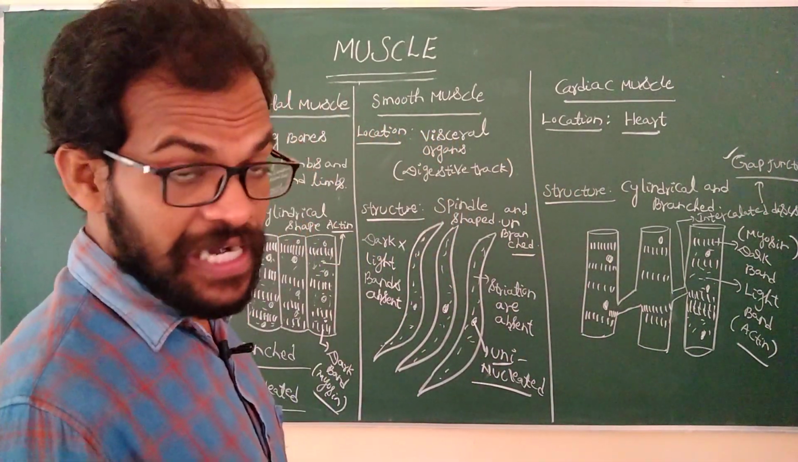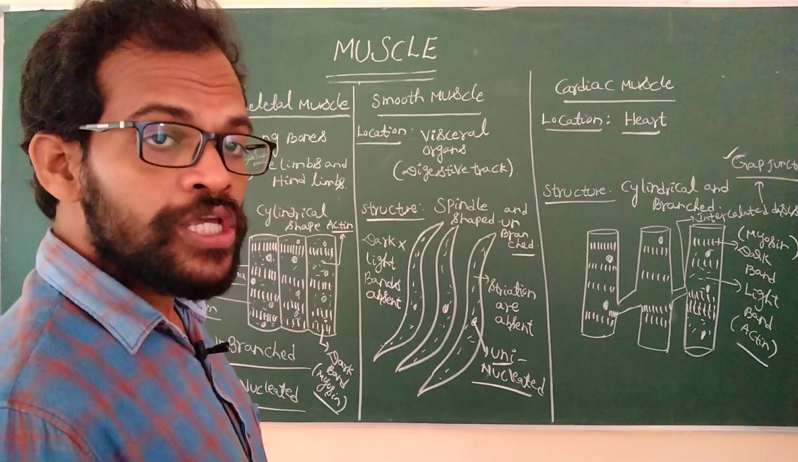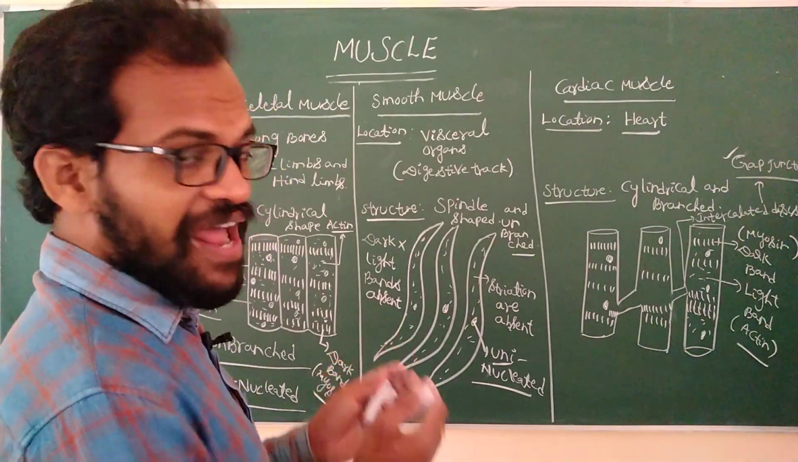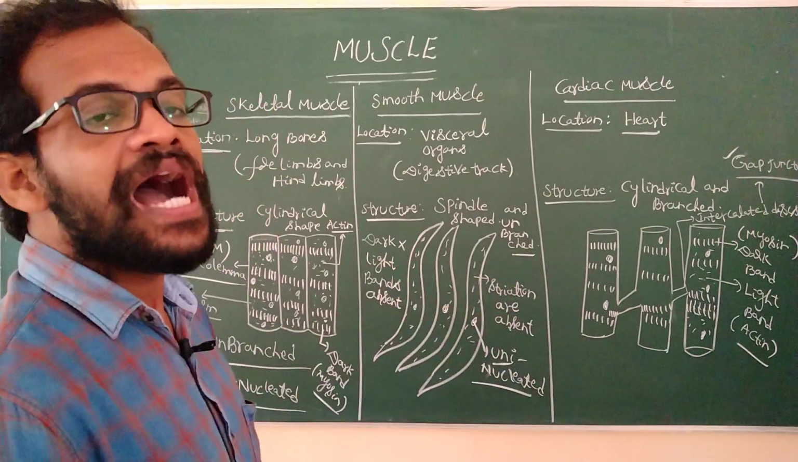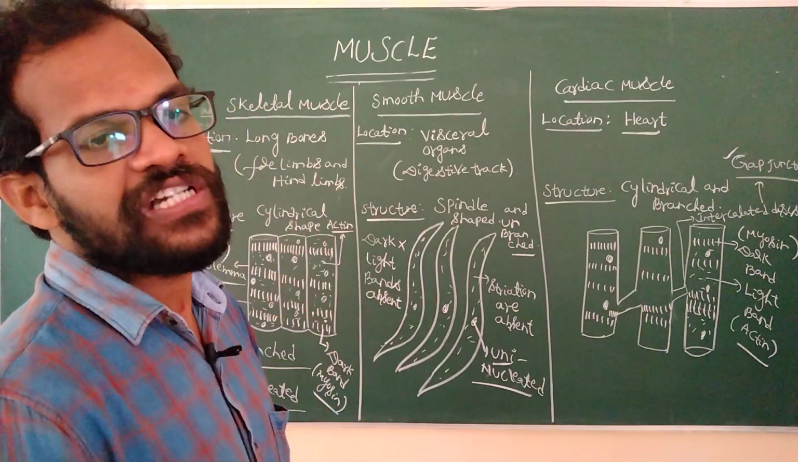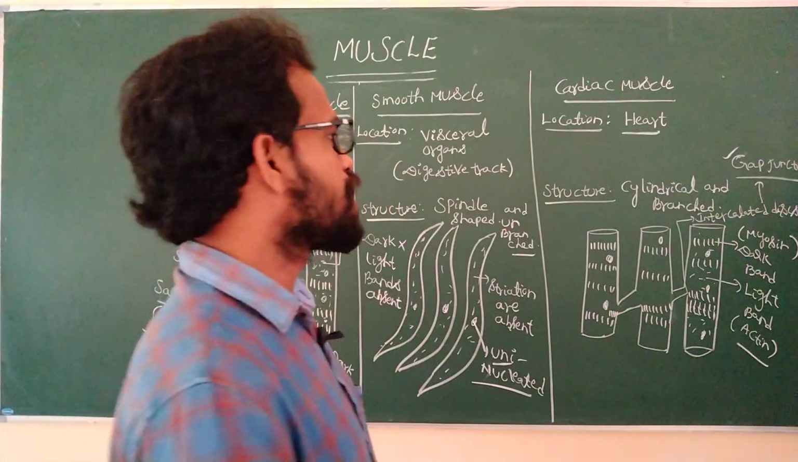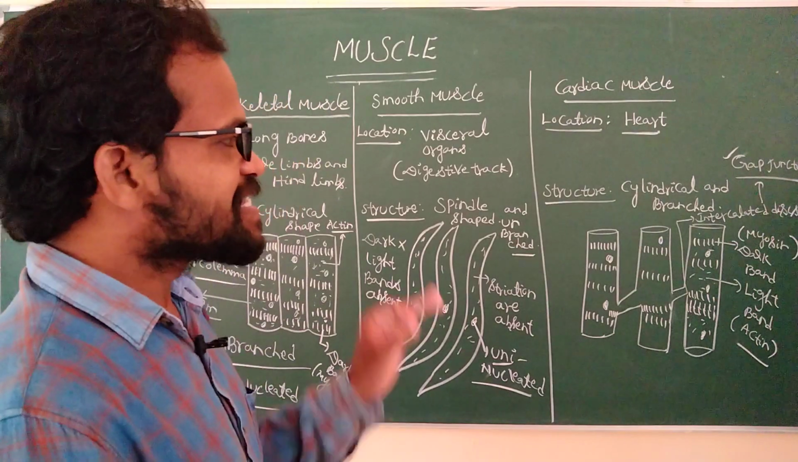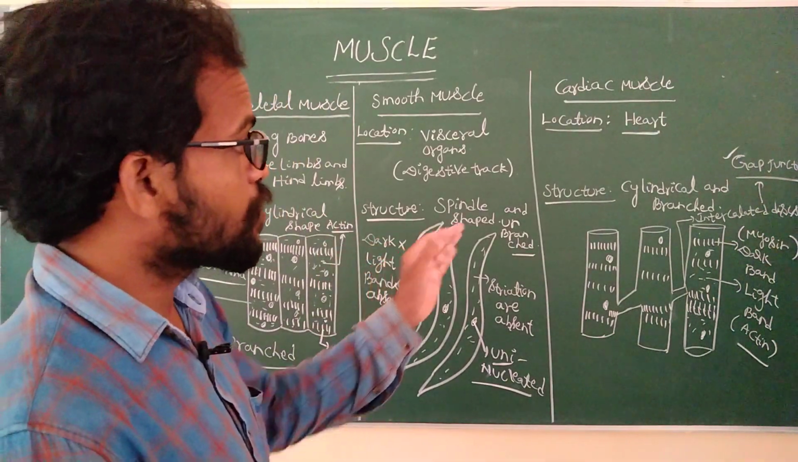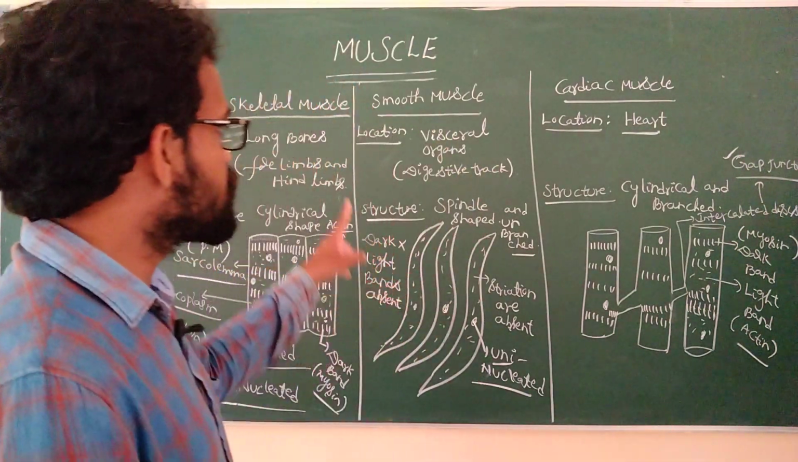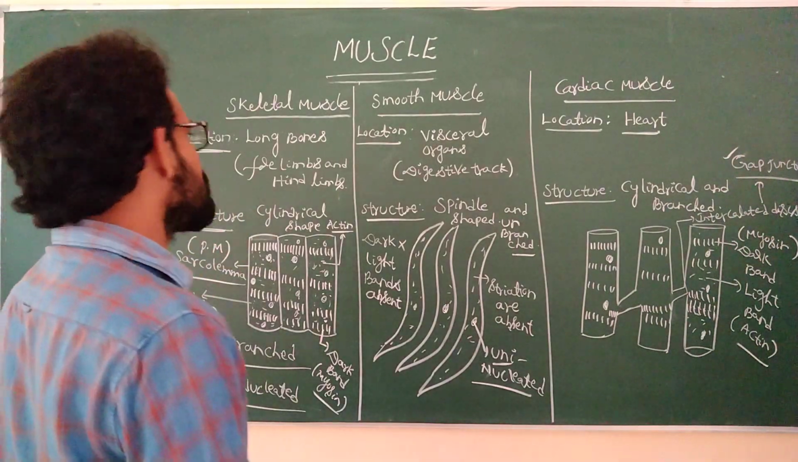Once they initiate the transmission of the impulse, the ions, molecules and large proteins travel from one muscle fiber to the other muscle fiber, causing the contraction of the heart. This is a special character of the intercalated discs, the gap junctions, located in the cardiac muscle. It is absent in smooth muscle and skeletal muscle.